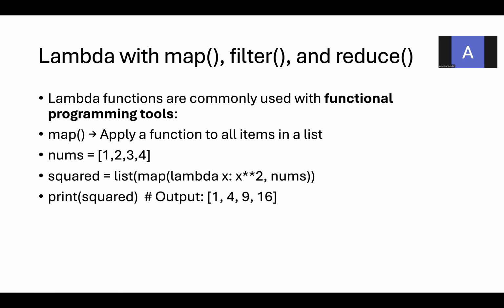Lambda with map, filter and reduce. Lambda functions are commonly used with functional programming tools, such as map. Map applies a function to all the items in the list.